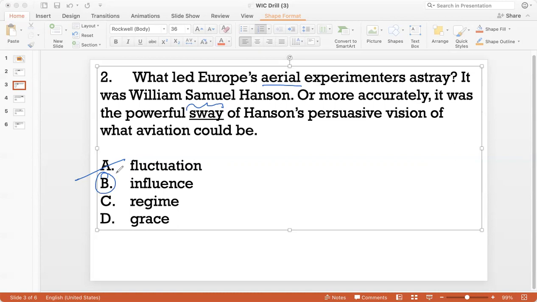Okay, regime is used in the context of a king's regime, like the way a king rules. So that doesn't make sense here because we are not talking about anything to do with how something is done, right? We are talking about influence. So C is out. And grace doesn't make sense here because grace is used in the context of a personality, right? Like somebody is graceful. So that doesn't make sense. The answer is B.